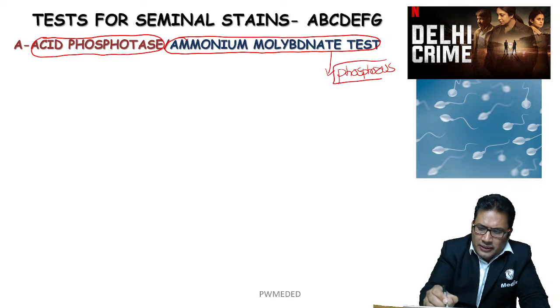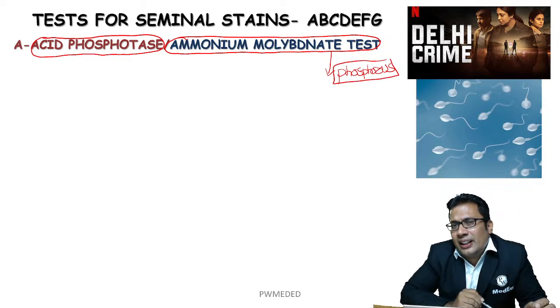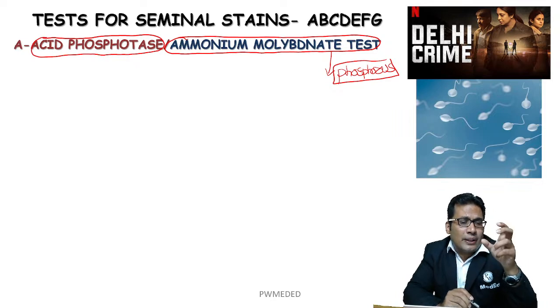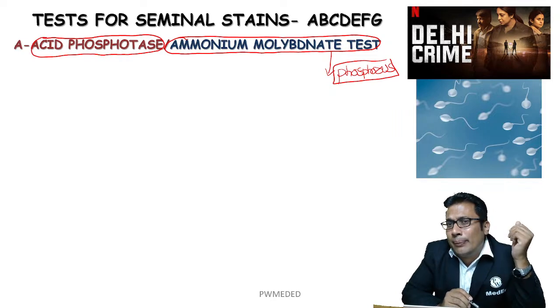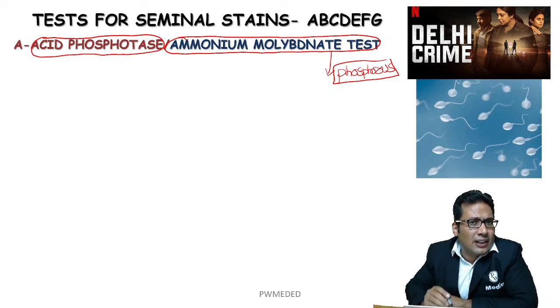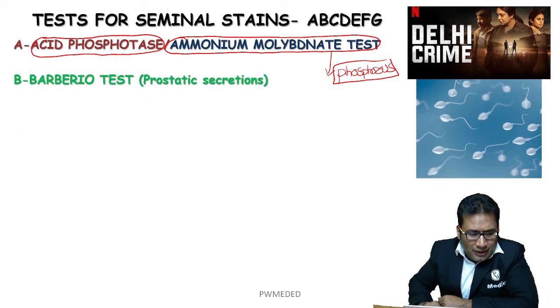Okay, so the phosphorus present in the seminal stain can give a yellow color. That yellow color can detect the seminal stain. A for acid phosphatase and A for ammonium molybdate test. What is B for? B for Barberio test, we discussed already.